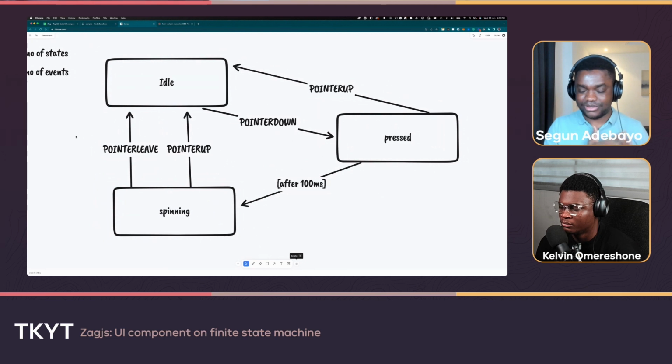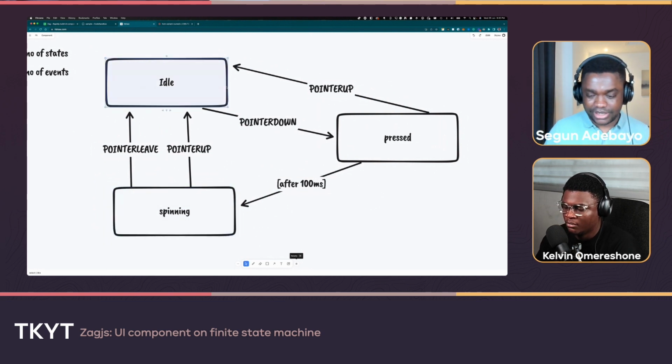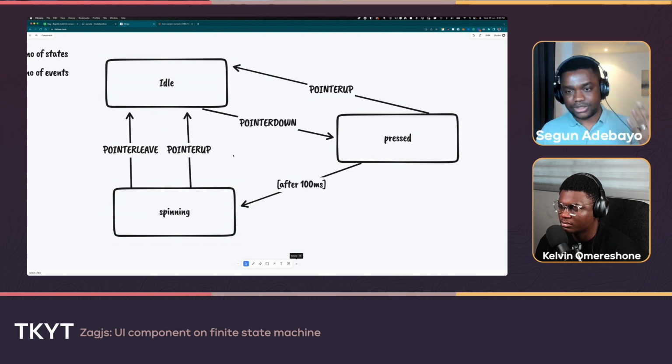It's slightly different from the first approach where I was just writing all the code, and as I'm seeing the bugs, I'm just fixing it and creating some states and refs. That's literally how it plays out in real life as well, right? But for the state machine method, it's top down, where you actually think about the possible states and transitions at the top and then model the system based on that. So if you notice that there's a bug anywhere, the question then becomes in which of these boxes do we have a bug, or which of these arrows is causing the bug. That's kind of how to reason about the system.